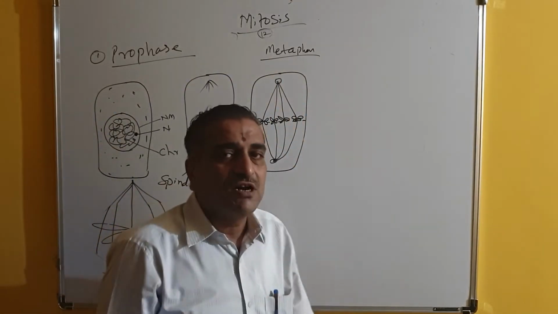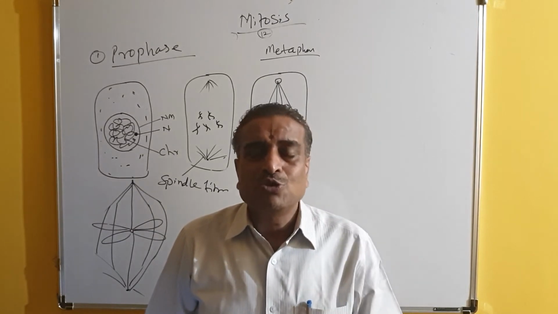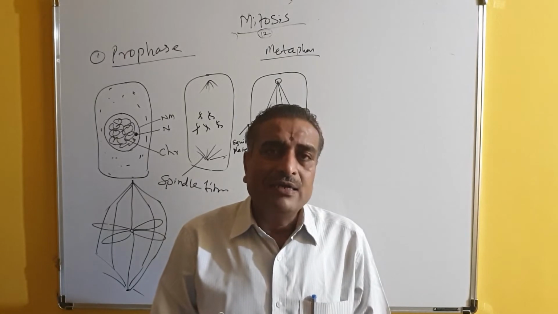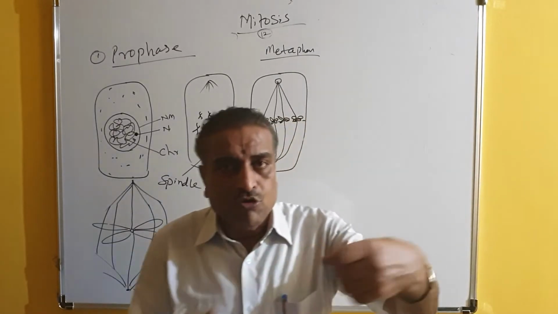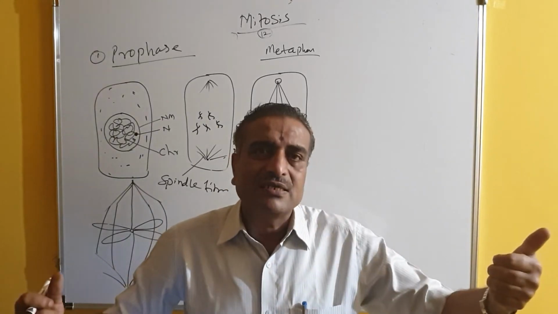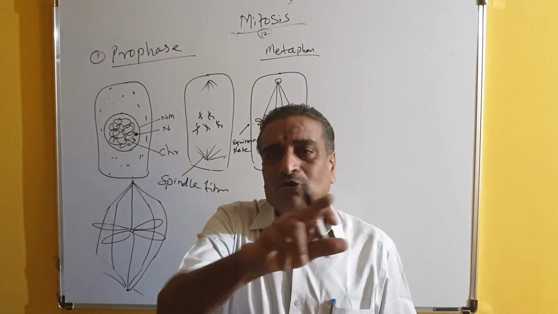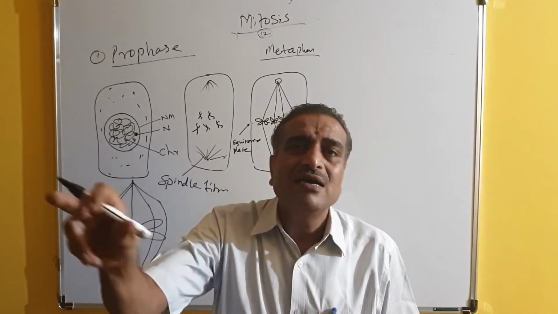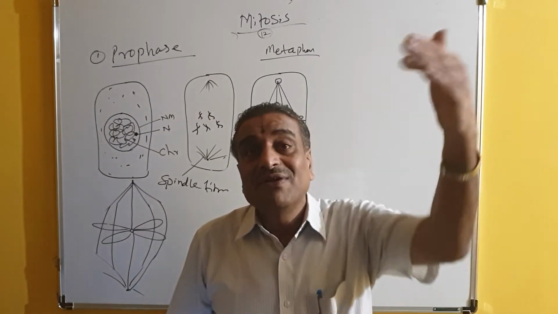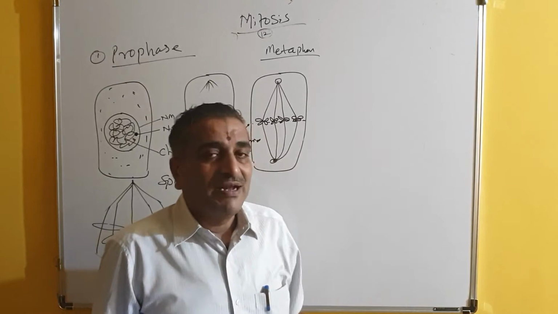So it is the middle phase of the cell division, where the chromosomes are very thick and stout, and the centromeres are hooked by the spindle fibers from opposite poles, and when they are pulled from both poles with equal pressure, all the centromeres settle at the midpoint of the cell, or you can say equidistant from both the poles. This stage is called metaphase.